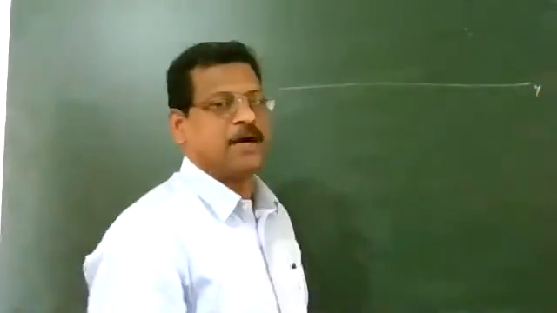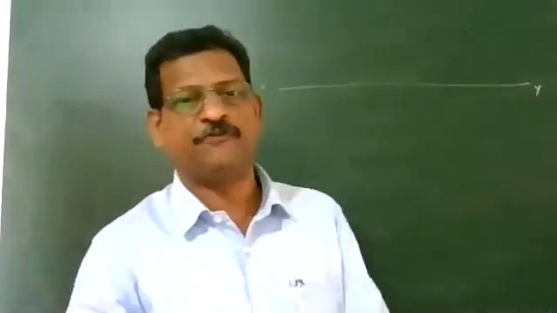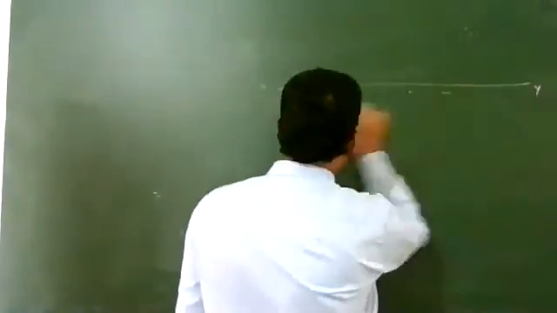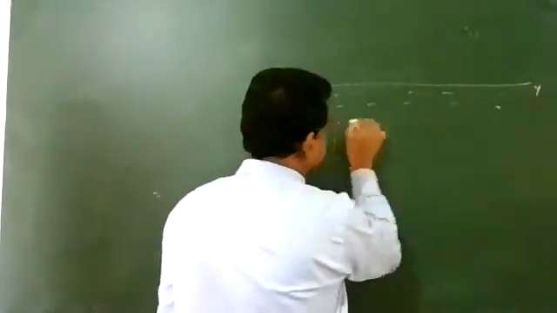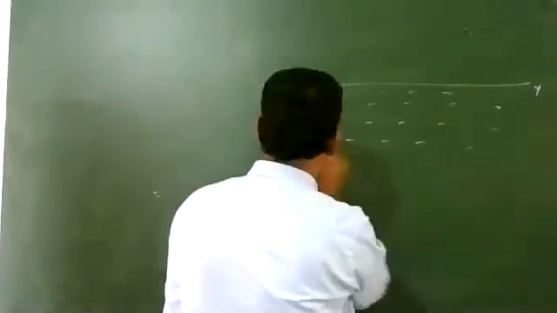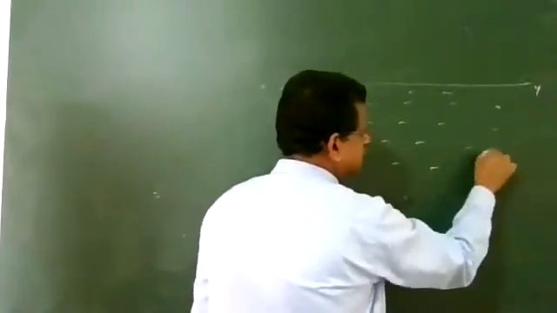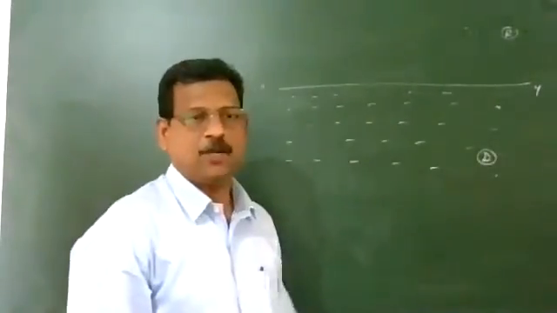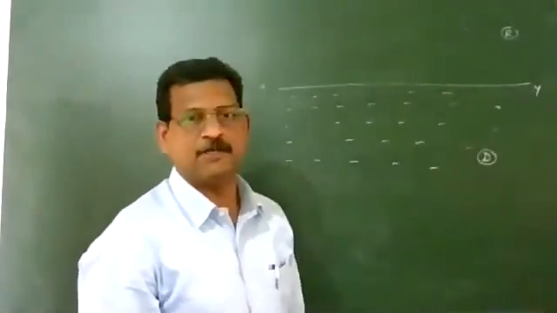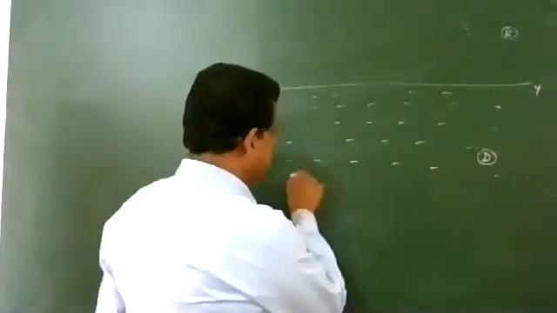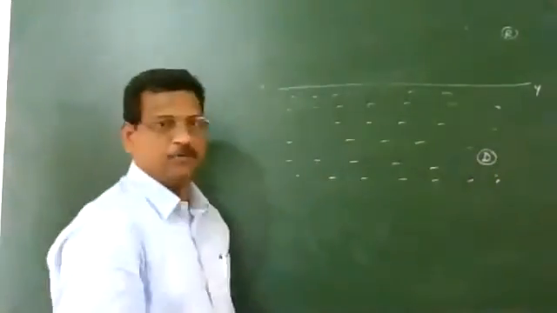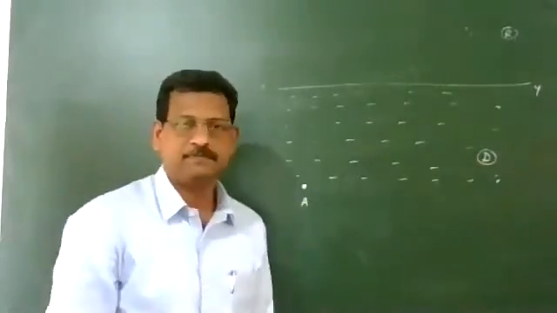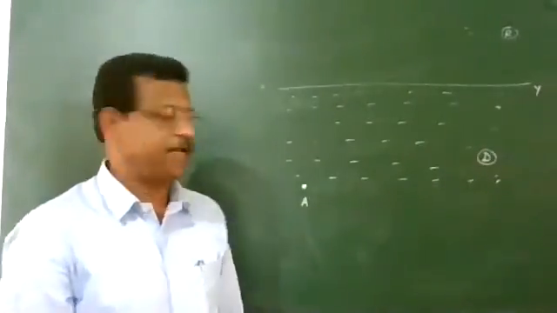I mark this line XY as an interface between two media. This is a denser medium, the lower one, and this is a rarer medium, the upper one. Suppose I am taking an object, say at the point A. The object is in the denser medium.